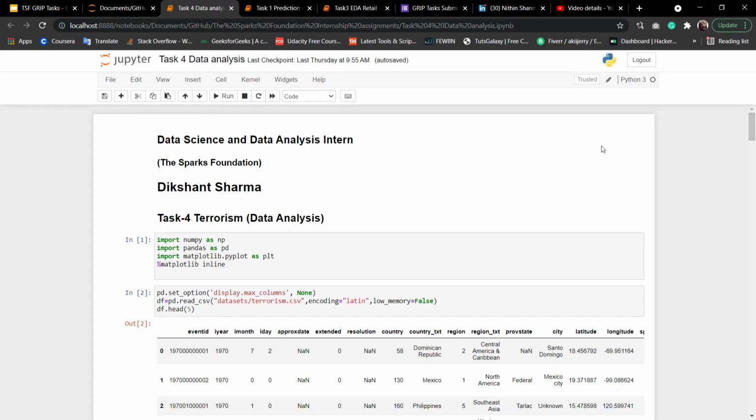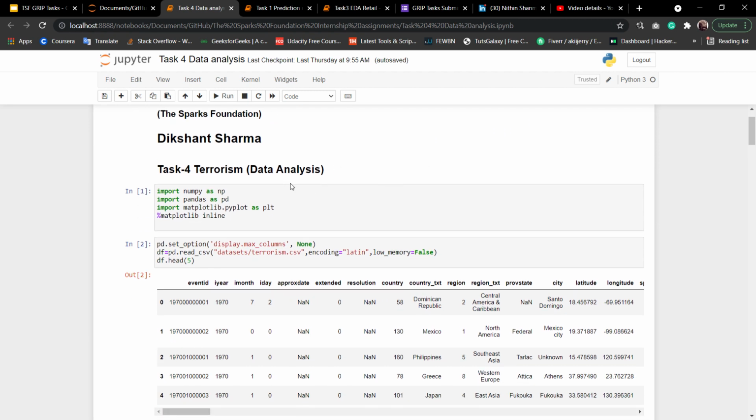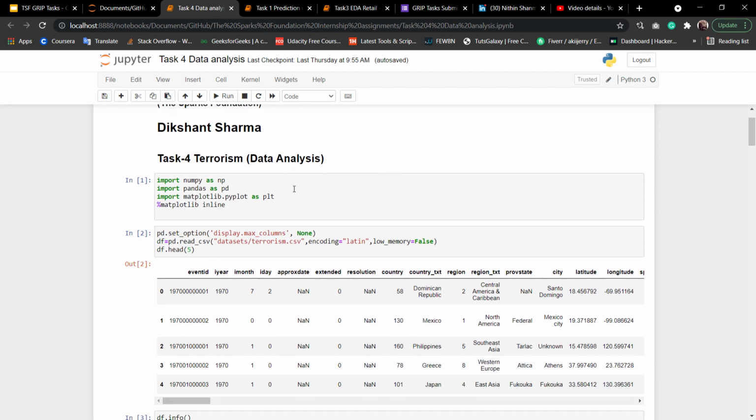I'm Dikshan Sharma, and I'm a Data Science and Data Analysis Intern at The Sparks Foundation, and this is task 4, which is terrorism data analysis. For that, I have imported all the necessary libraries like NumPy, Pandas, and Matplotlib.